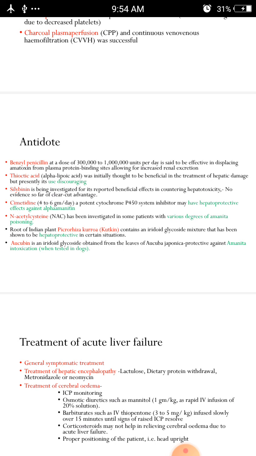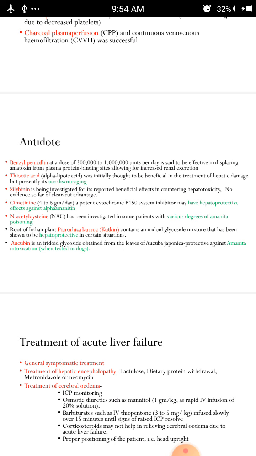And coming to cimetidine, 4 to 6 gram per day, a potent cytochrome P450 system inhibitor, may have hepatoprotective effects against alpha amanitin. You know, cimetidine is also an H2 blocker, so this will also help in controlling against alpha amanitin. And N-acetylcysteine has been investigated in some patients with various degrees of amanita poisoning.